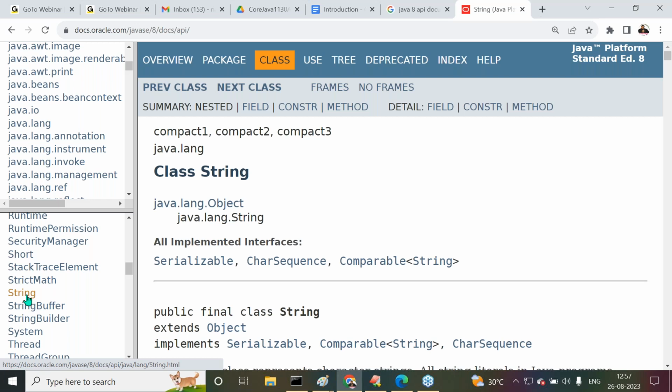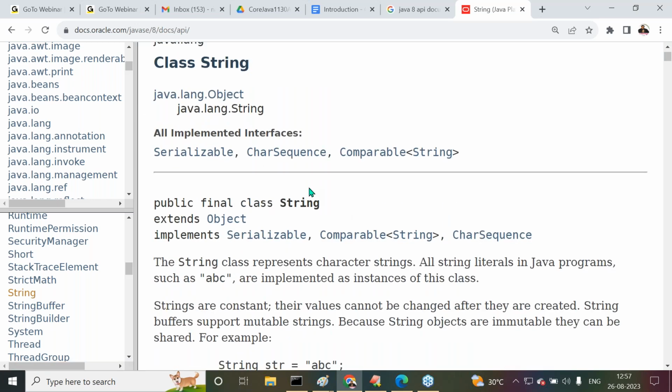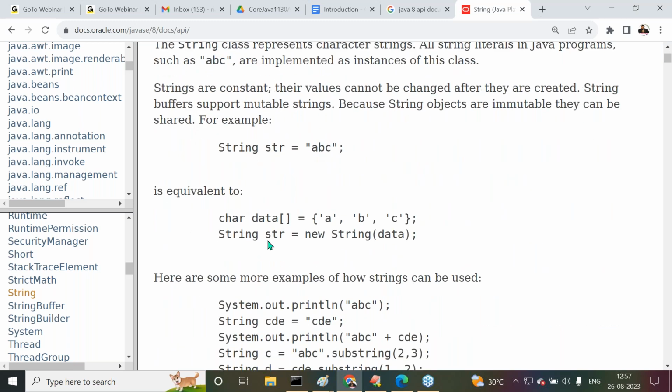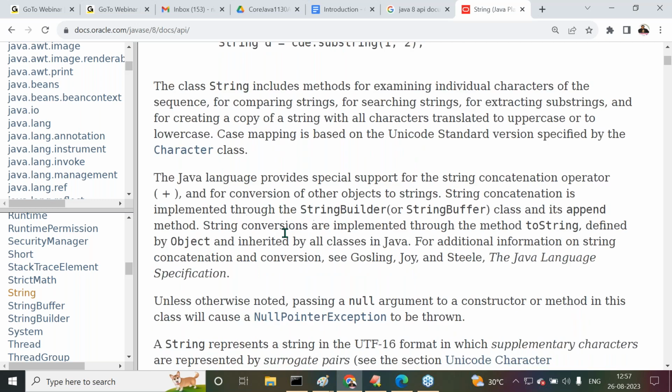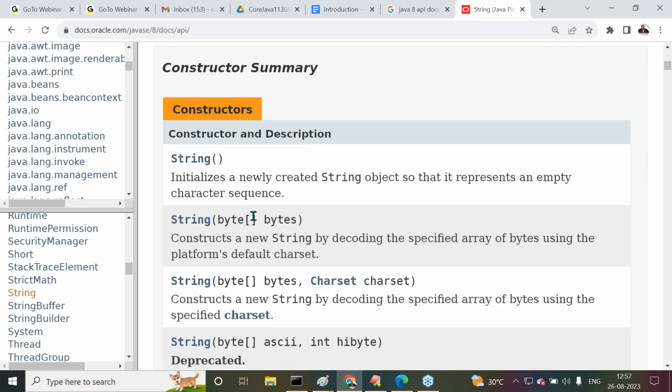If I select String here, we get the total information about it. What is the meaning of String? How is String represented? How are the values provided? About the String variables, what variables are available? Only one variable. Constructors, how many constructors are available?